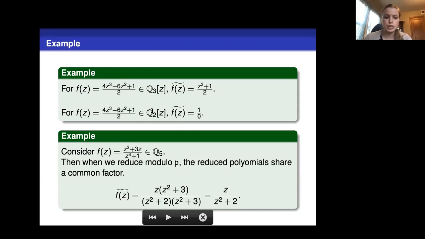However, when we reduced it in the 2-adics, we had a degree 0 rational map. So that was clearly bad reduction. And we also see in this rational map here that we have bad reduction because the degree decreased. We'll be a little bit loose with language sometimes, and so if we are just considering this as a polynomial in Q, we'll say it has good reduction at 3 and bad reduction at 2.